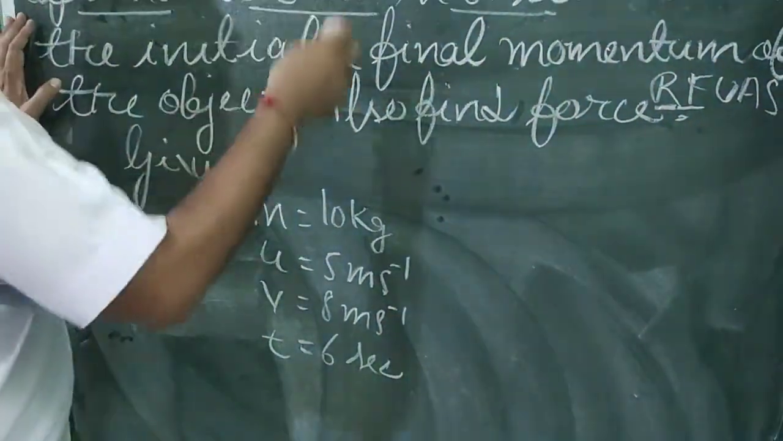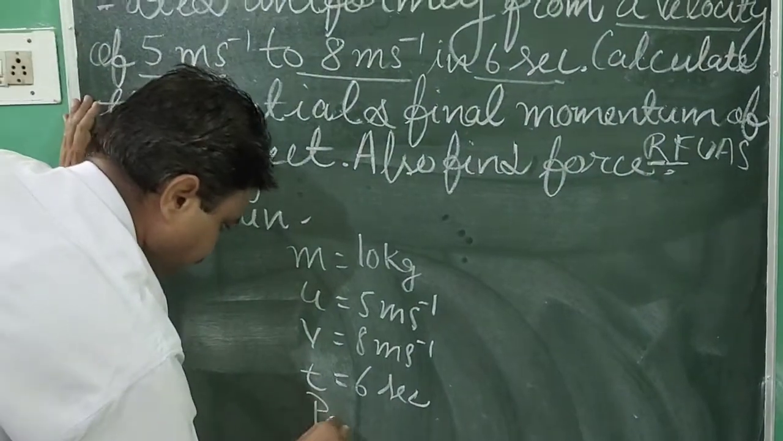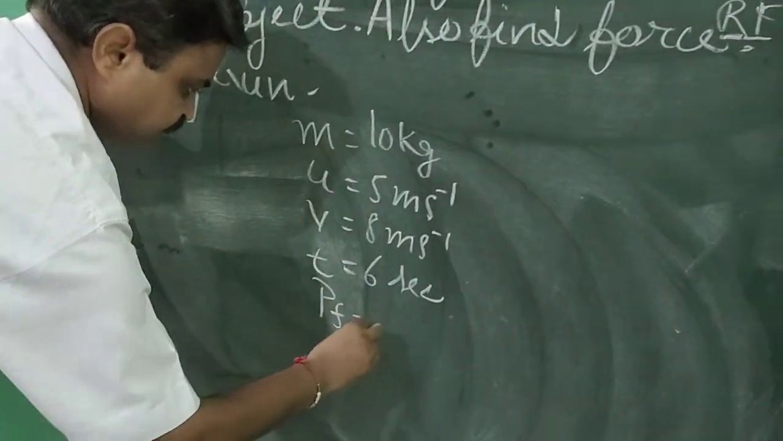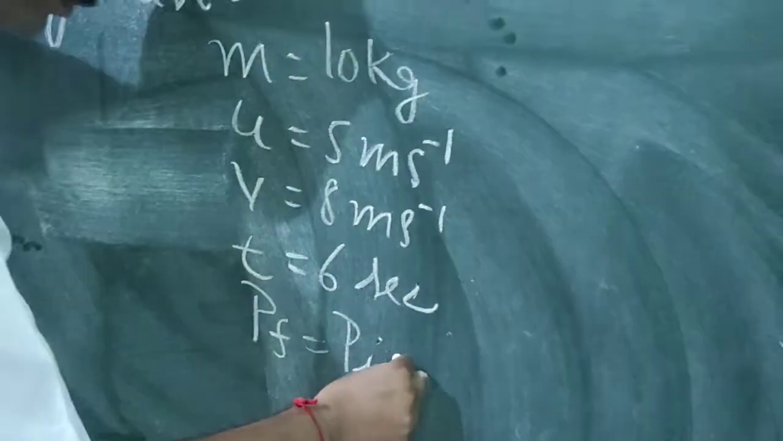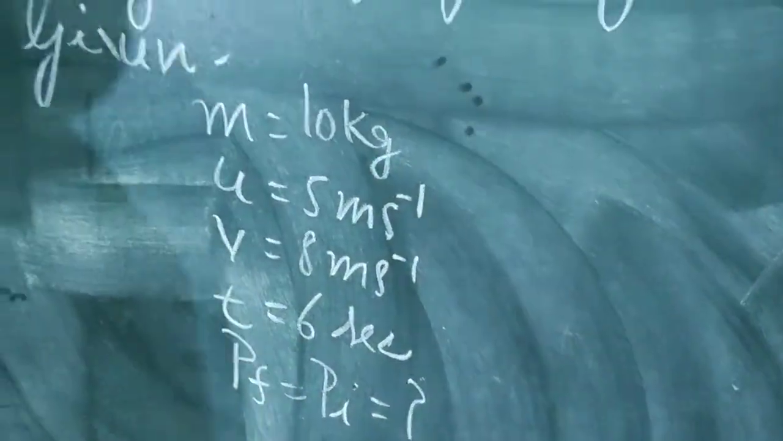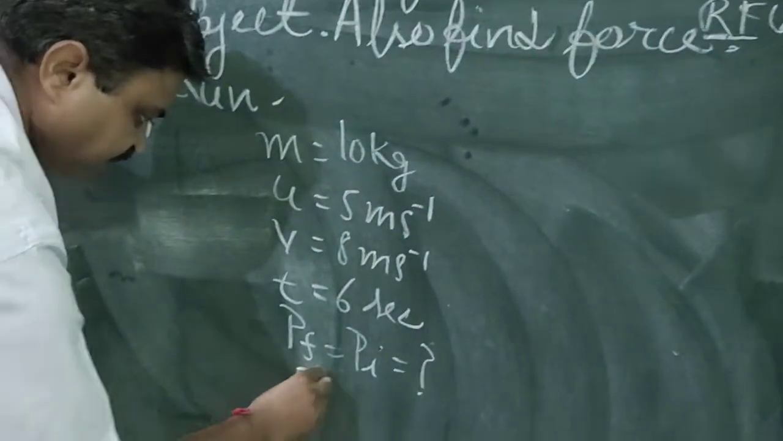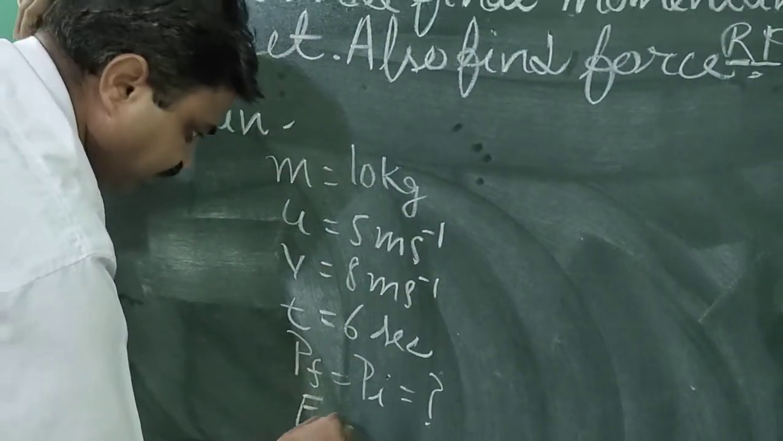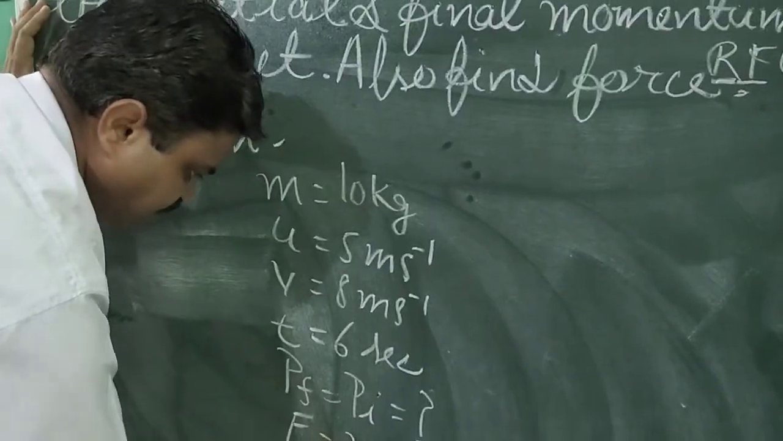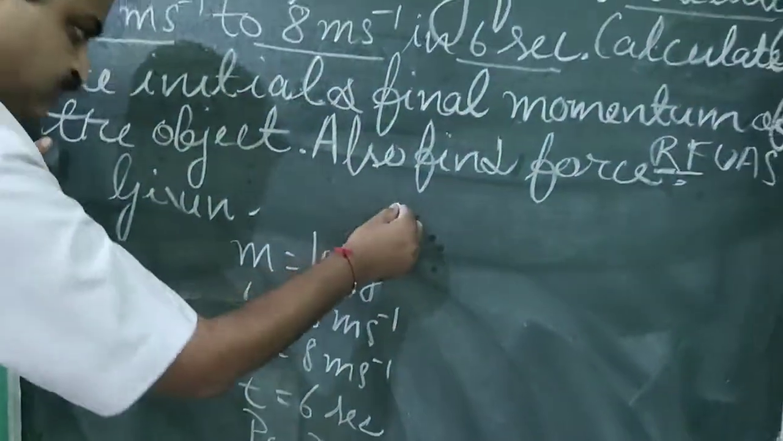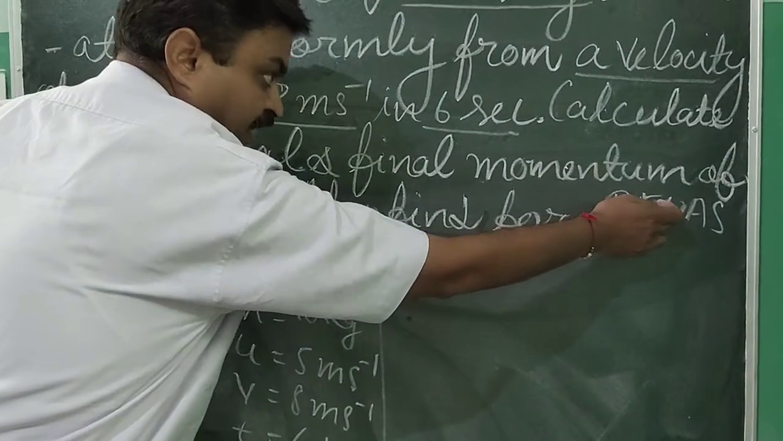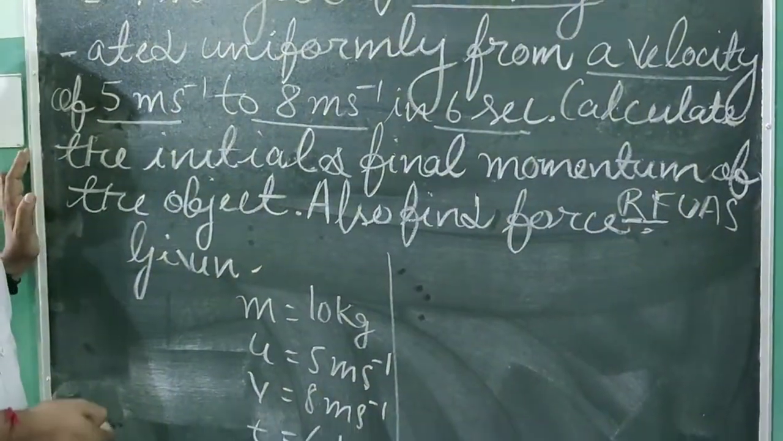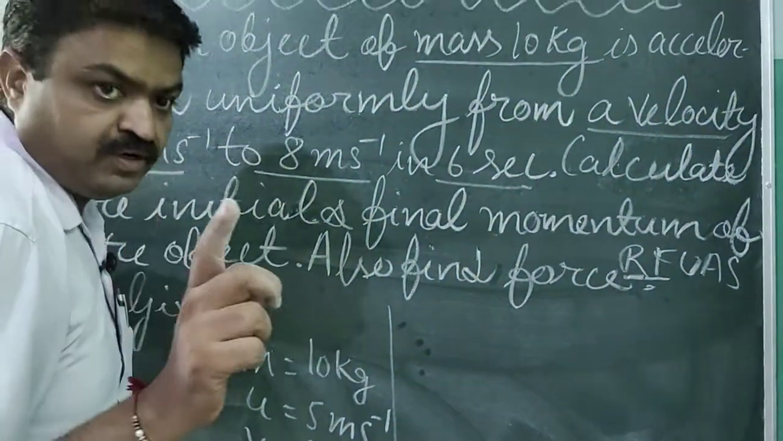Now what is asked? Final momentum is asked. Initial momentum is asked. With this, what is another quantity that is asked in the question? It is force. Force is also asked. So now you will understand. After understanding, you should apply the formula.